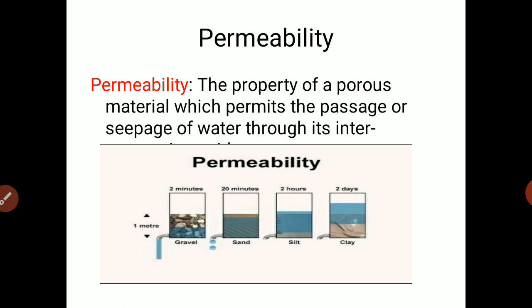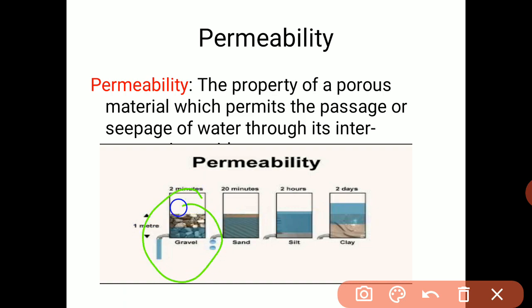So permeability is the property of porous material which permits the passage or seepage of water through its interconnected voids. As you can see here, different sizes of soils are shown.